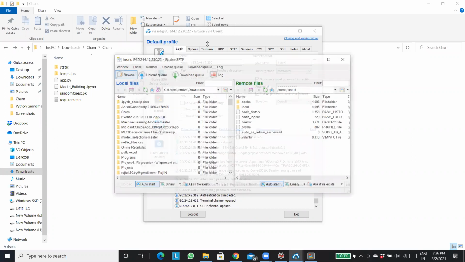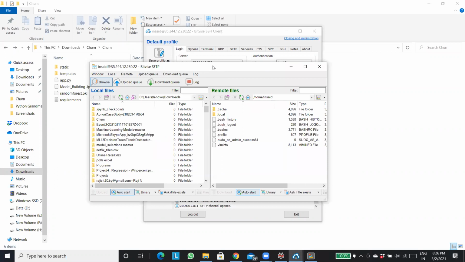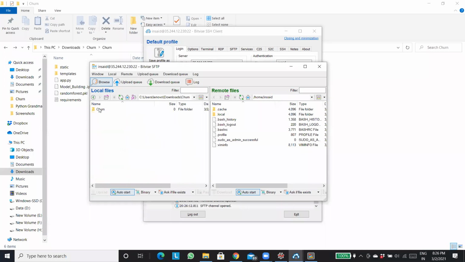So here you can see two windows, right? Two windows are opened over here. One is your local system, and this is your remote server. Correct? Yeah.